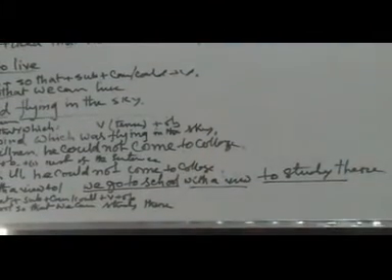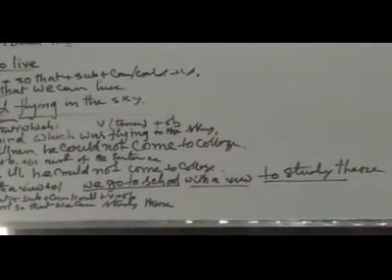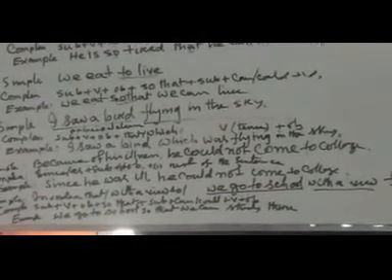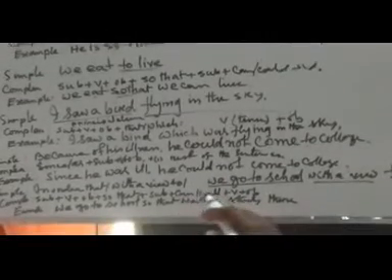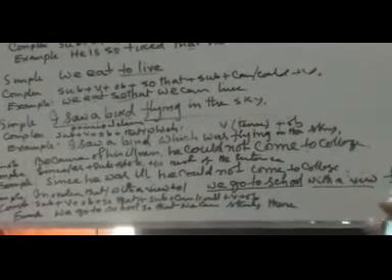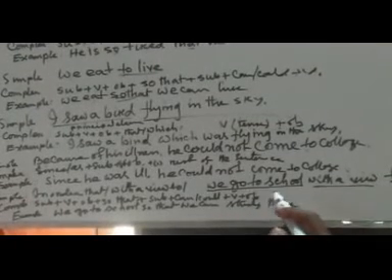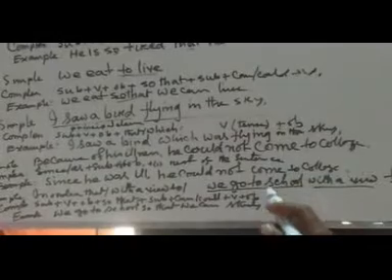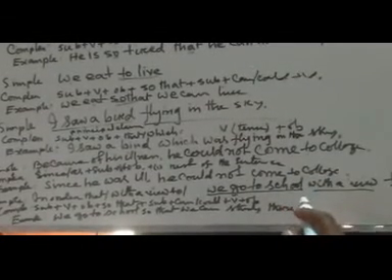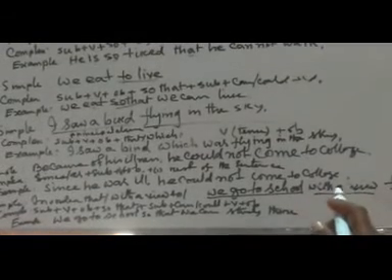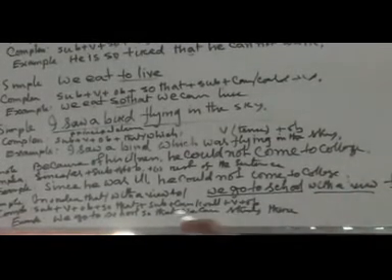In this type of sentence, instead of with a view to or in order to, so that will be used. The structure will be subject plus verb plus object plus so that plus subject plus can or could plus verb plus object. That means first the principal clause will be placed: we go to school. Then instead of with a view to or in order to, we shall use so that.